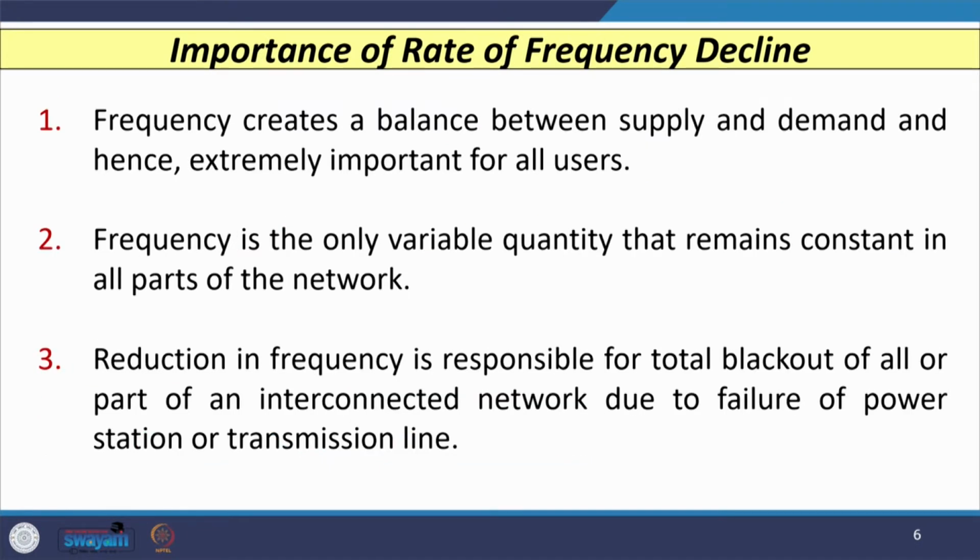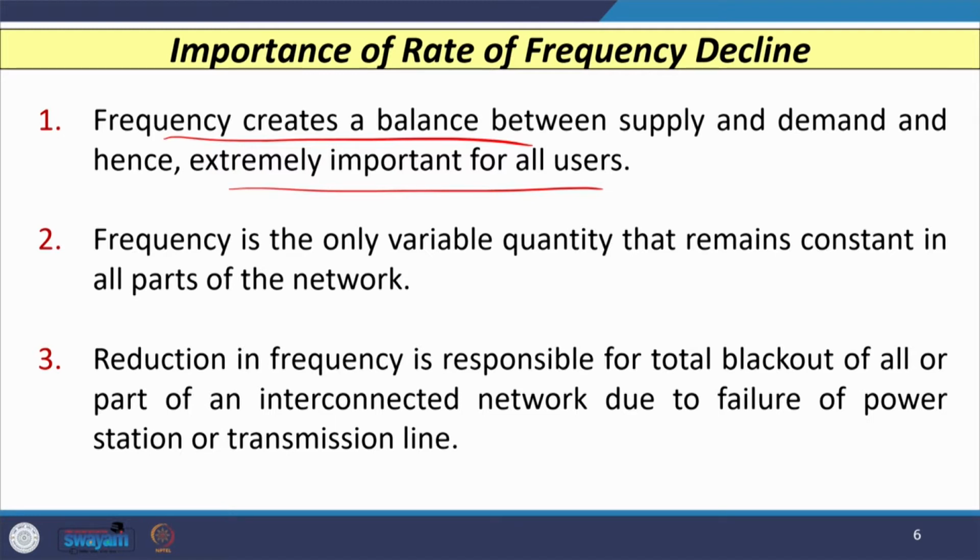The importance of the rate of frequency decline is governed by three major factors. Frequency creates the balance between supply and demand, and hence it is extremely important for all the users in the power system network.